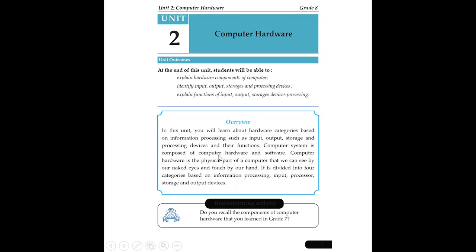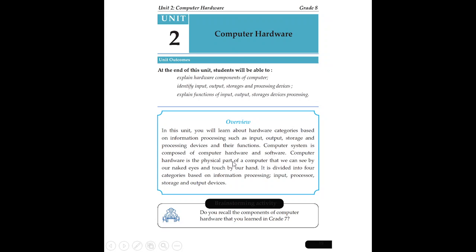A computer system is composed of computer hardware. The computer system, like any other system, is made of computer hardware and software. When you think about a system, every system has components working together. The same goes for a computer system: the components are working together. Computer hardware depends on software and vice versa.